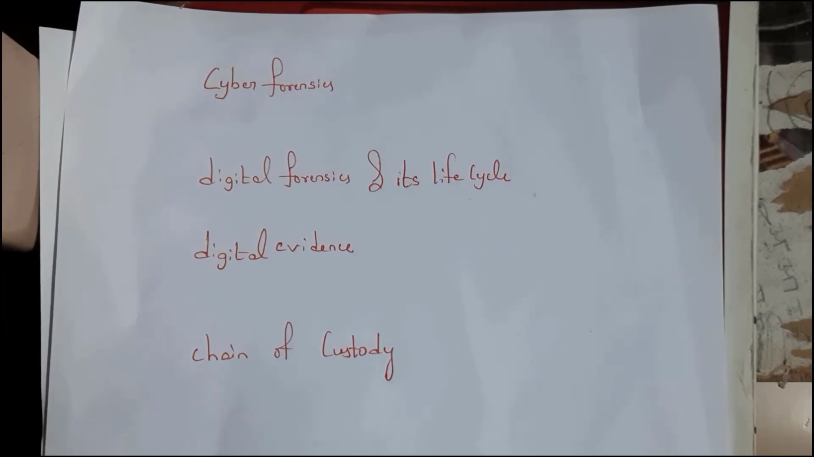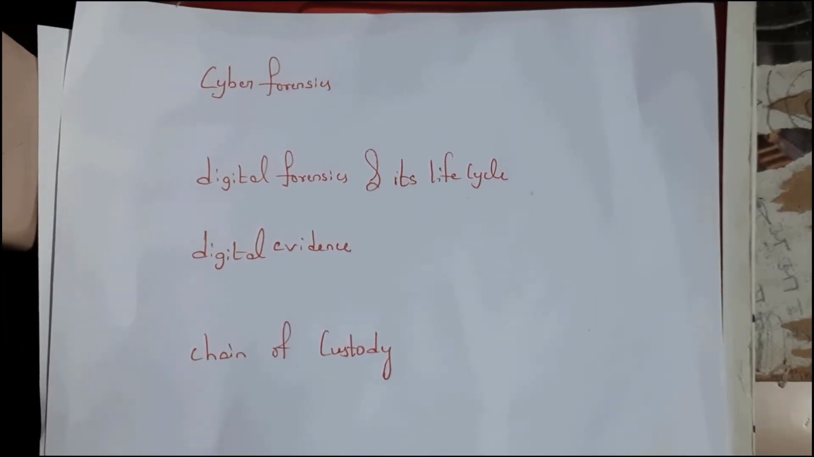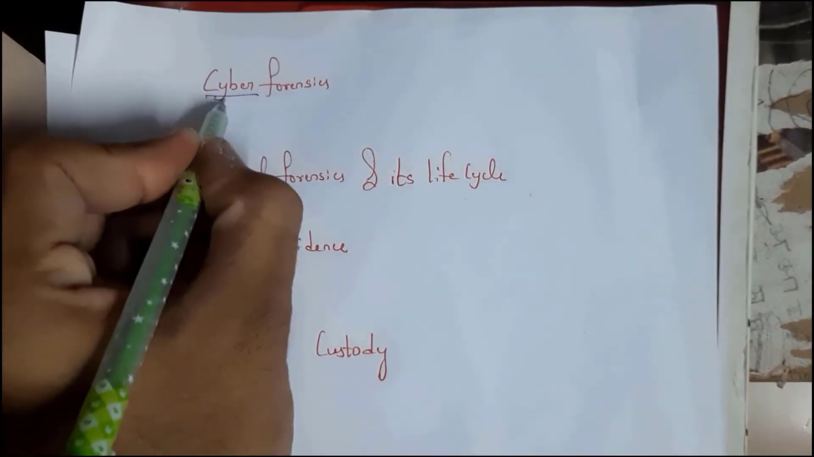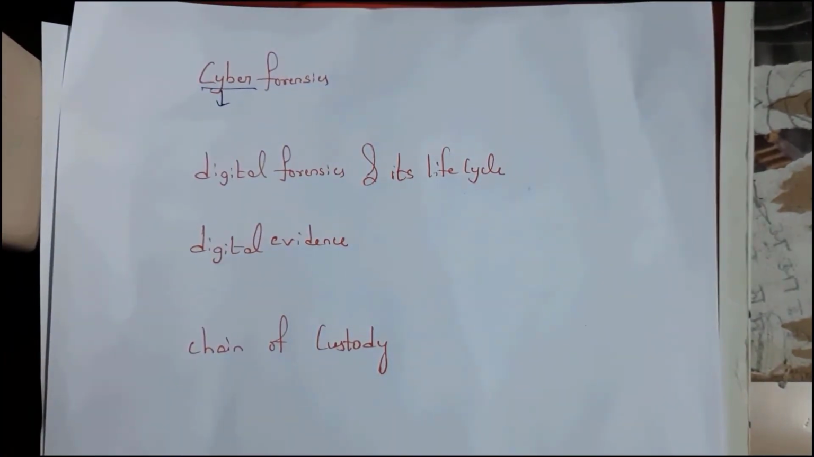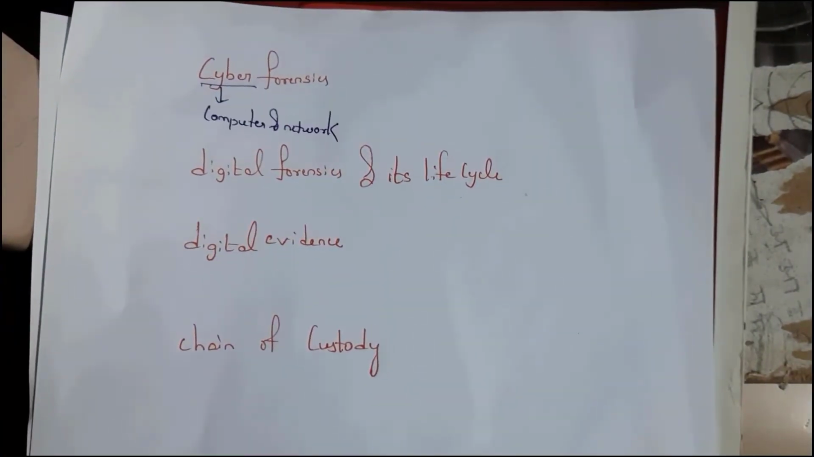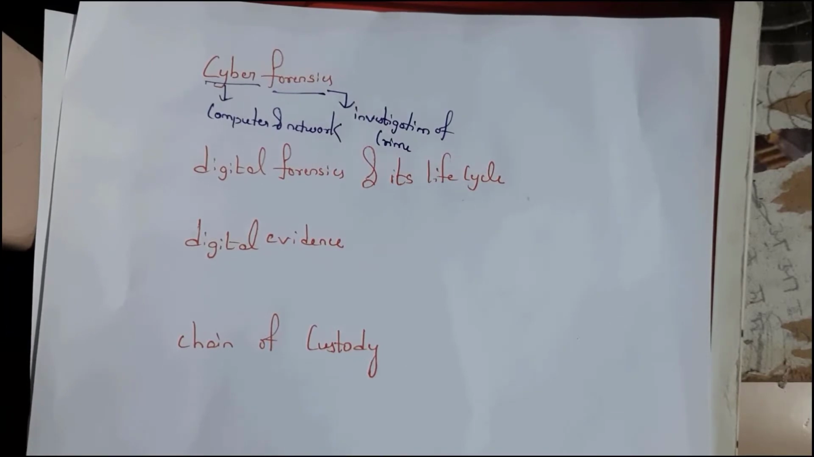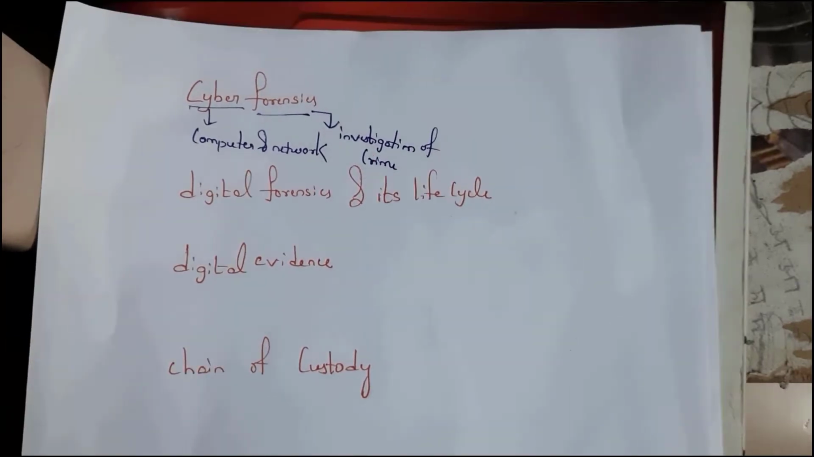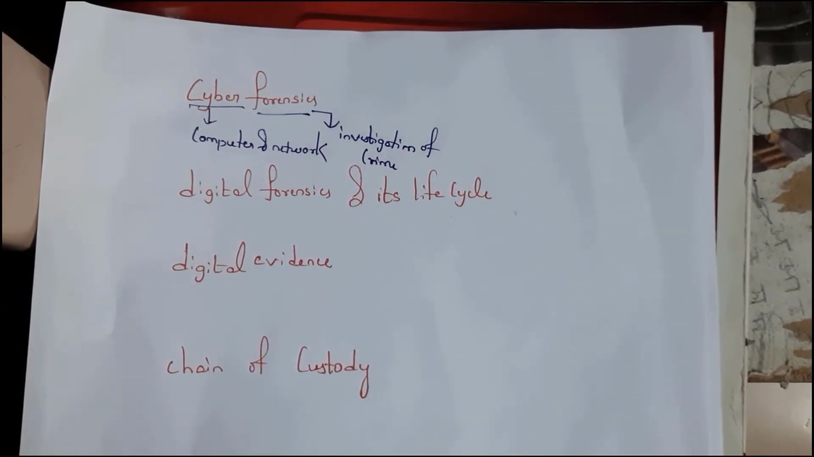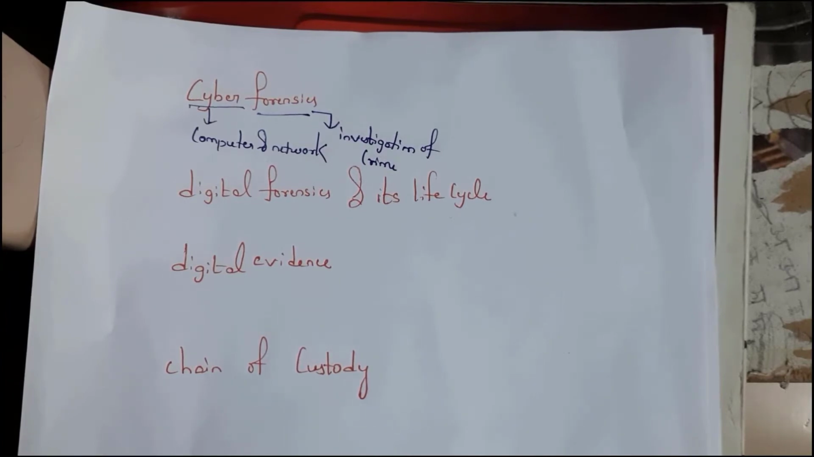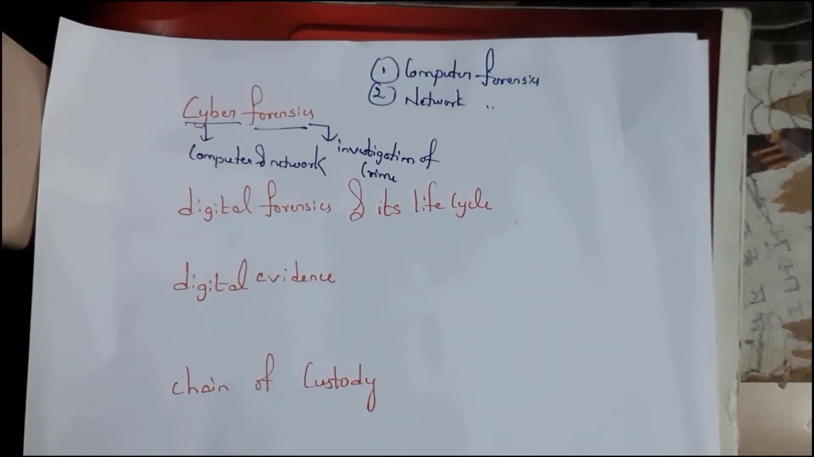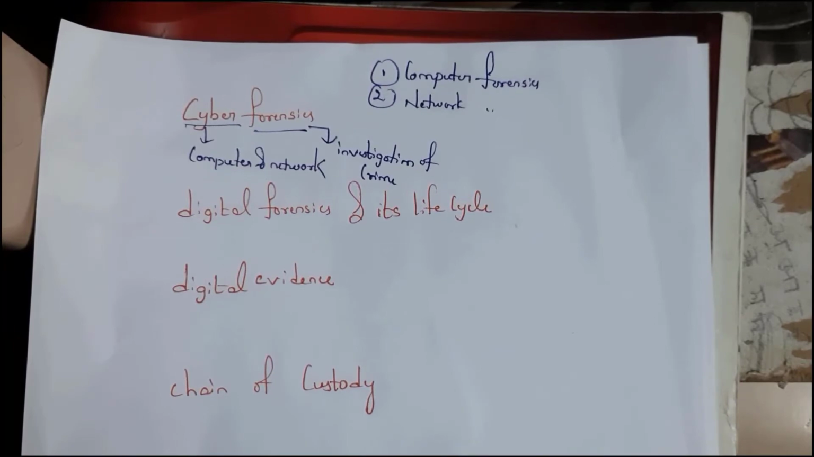So on cyber forensics, what is the meaning of cyber? Cyber is nothing but anything related to computer or network. And what is the meaning of forensics? Investigation of crime is known as forensics. Investigation of computer and network in order to identify criminals is known as cyber forensics. See, cyber forensics is classified into two types. First one is computer forensics and next one is network forensics.